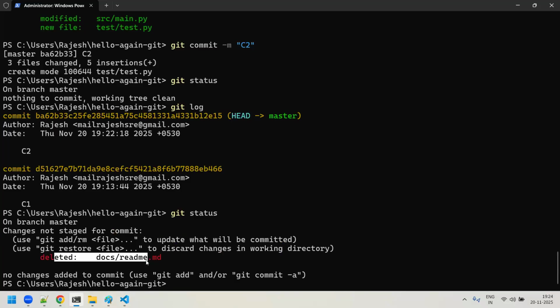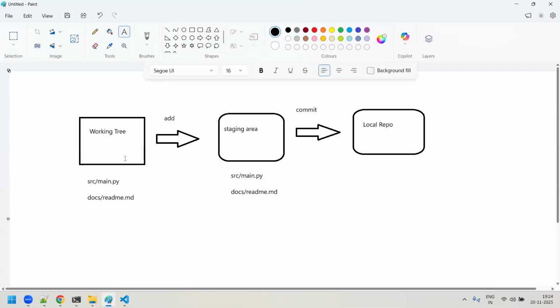So this itself is a change. Whenever you make any change, the same process applies. You need to move that change from the working tree to the staging area, and from the staging area, commit to the local repo.